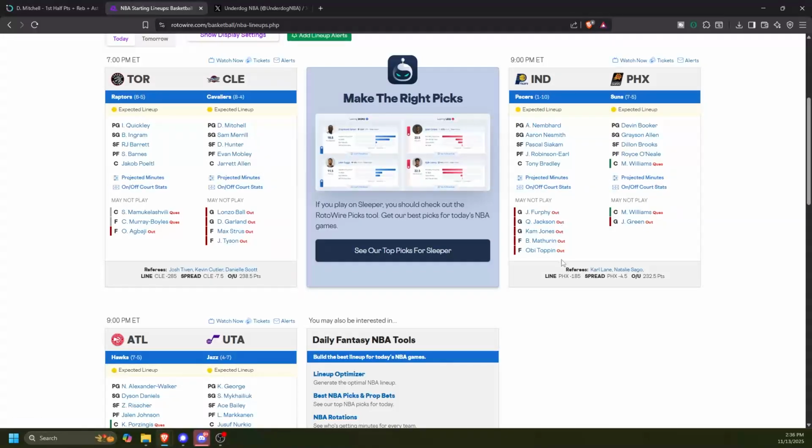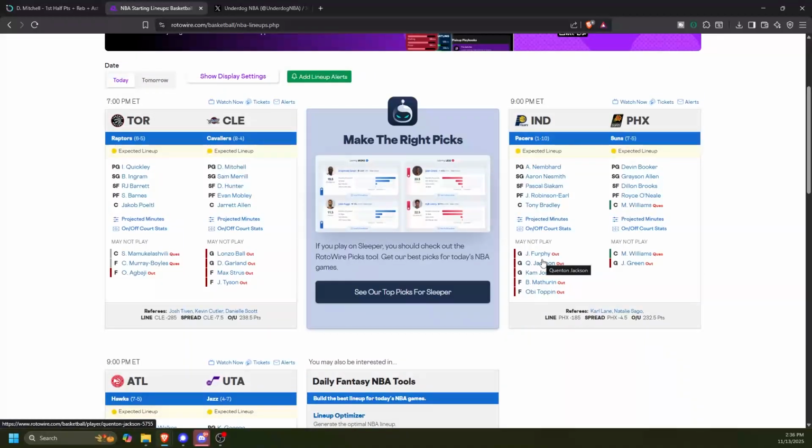The Pacers, they're still a big mess just in general. They're generally a team that I've been avoiding this year. So something that I do, this is actually a good tip for you guys. If I see a team that's consistently running a different starting lineup out there every single game, or their injury report is constantly filled with a bunch of guys, and it's just a rotation of stuff with no consistency to it, I barely look at the team. Because if I'm looking for a trend, you're not really going to find a trend over the last 10 games of the same scenario when a team's constantly making all these moves.